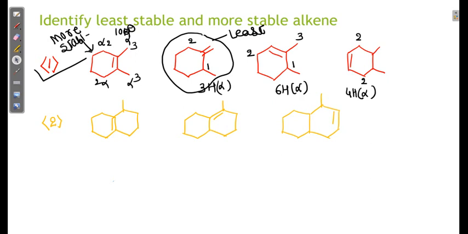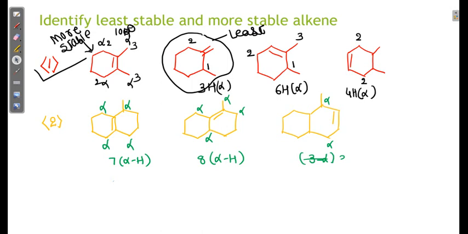Let us see another example, all containing 1 sigma bond. So this is alpha, this is alpha, this is alpha, this is alpha, this is an alpha, this is an alpha. If we see here, then I can say that it contains 7 alpha hydrogen, then it contains 8 alpha hydrogen, then it contains 3 alpha hydrogen, 3 alpha hydrogen.